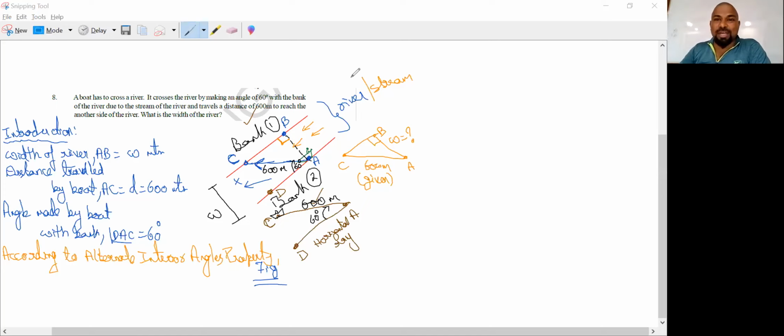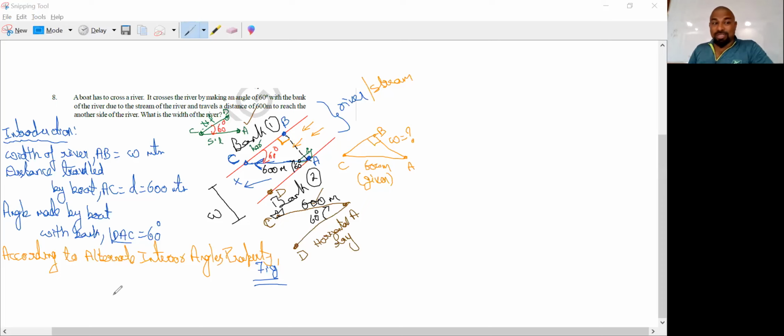Which side can we go? As I said, it is alternate, exactly the opposite side. Here it is 60, so I can go near C, angle C, but always we need a horizontal line and a slant line. Here I take the horizontal line as CB, and the slant line as CA. This is the horizontal line, this is the slant line. The angle should always start at the horizontal line. Yes, this is the angle I am taking. I took the angle 60 degrees here.